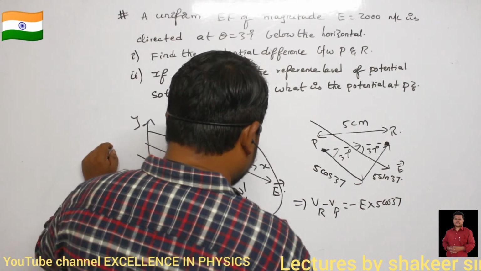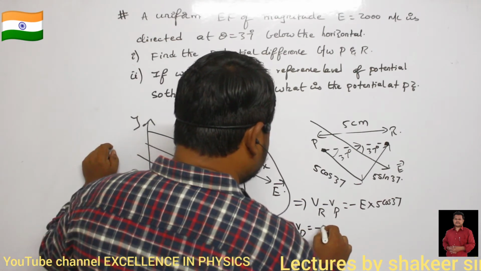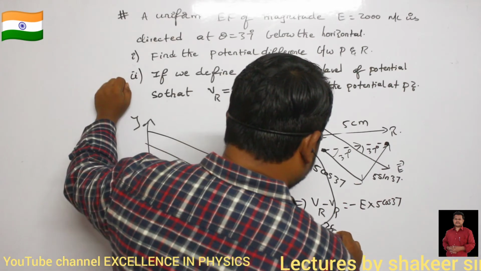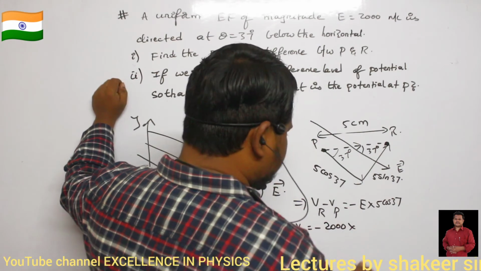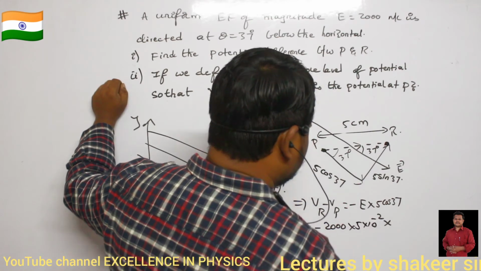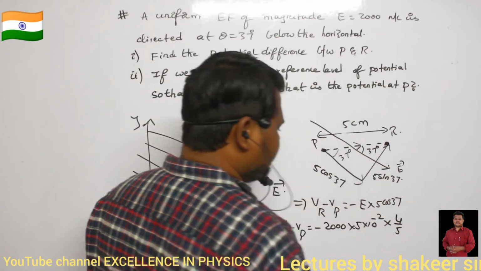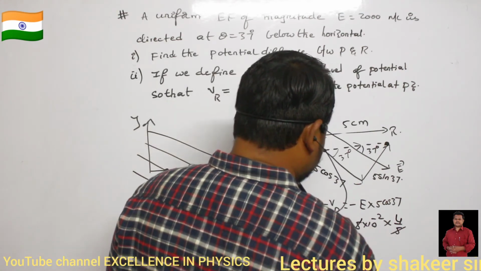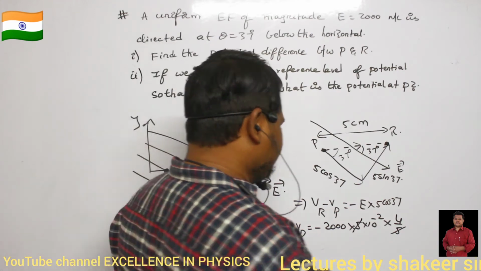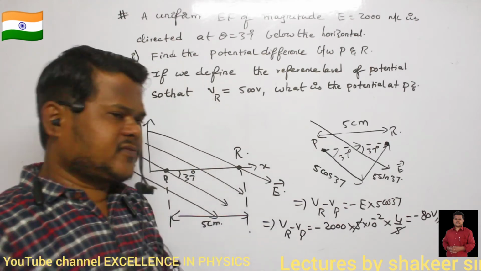Now let us see what I will get. VR minus VP is equal to minus E times 5 cos 37. E value is 2000. 5 is given in centimeters, so 5 into 10 power minus 2 meters. Cos 37 value is 4 divided by 5. So 5 and 5 get cancelled. 4 2s are 8, the 2 zeros get cancelled, so 80 will be the answer. So minus 80 volts is the potential difference which I got.